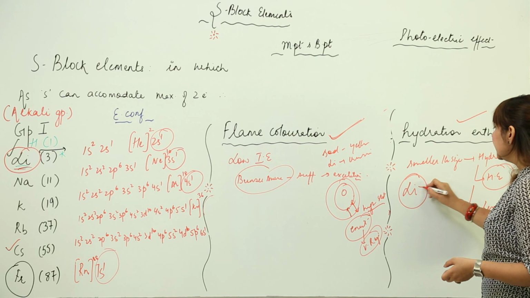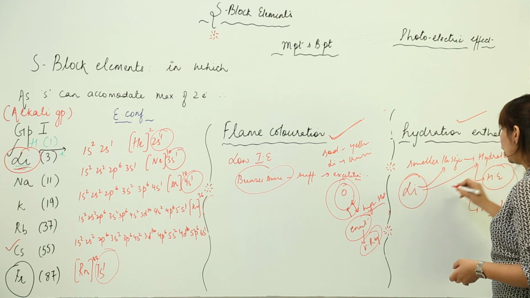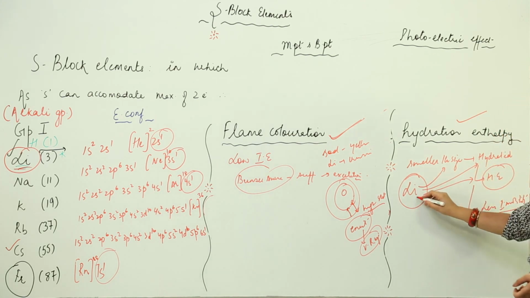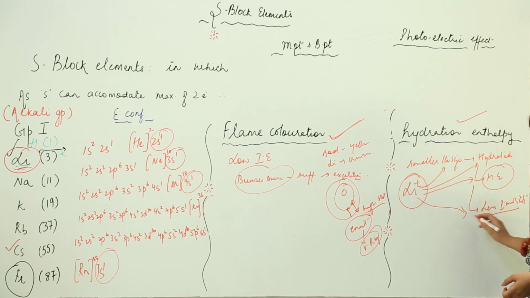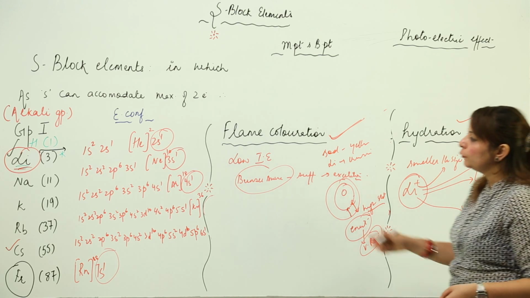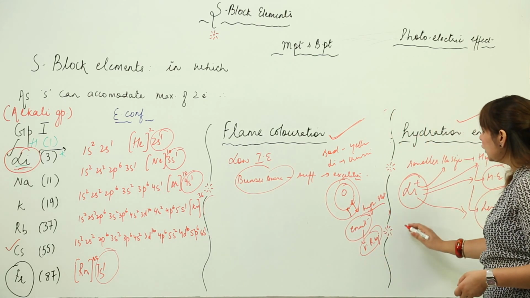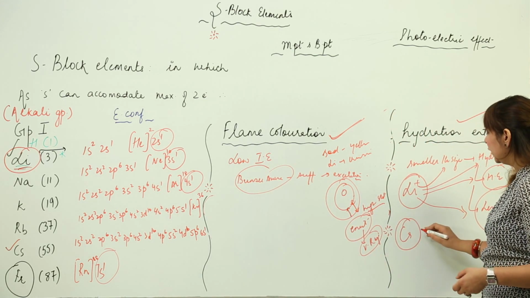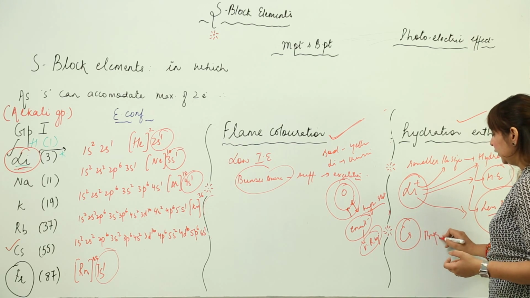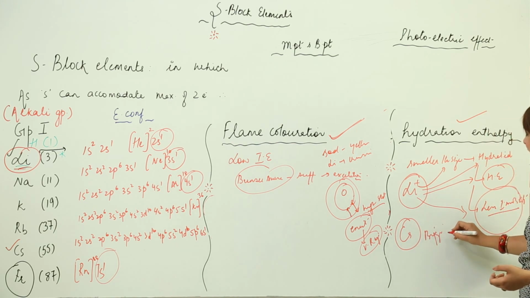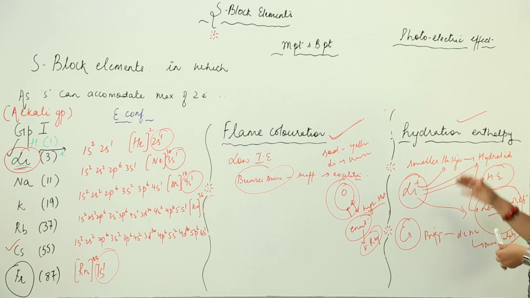So that means it will form a strong bond, so it will have high hydration energy, and its ion is going to possess low ionic mobility. And likewise, if we move down, we know that size is increasing. So if I talk of cesium, it has bigger size as compared to lithium, right. So that means less hydration energy and more ionic mobility, because it is not strongly bound by the water molecules. So this is what hydration enthalpy is.